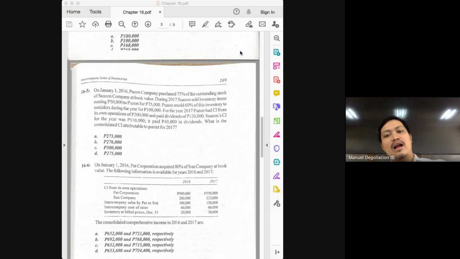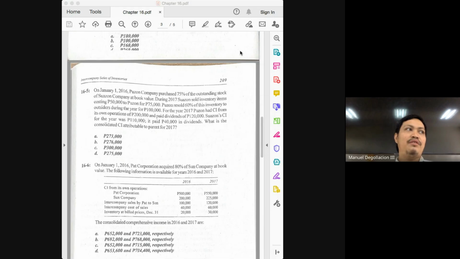Had this entire 75,000 been sold to outside parties, there would be no more need for adjustment. But since it was not entirely sold to outside parties, there will be a need for adjustment. What will be the source of the adjustment? The markup on those that have not yet been sold, those that remain in the ending inventory.